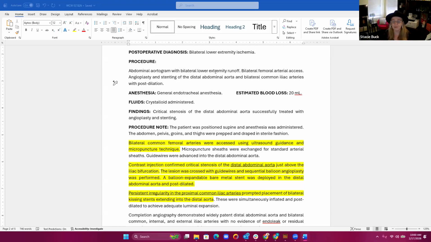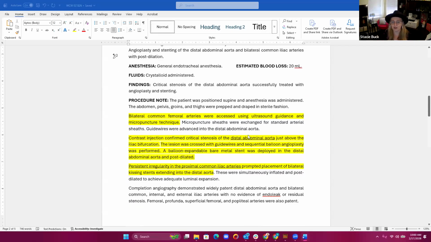Okay, so now we've established we're not going to assign our imaging codes. So now what do we do with our intervention? Now, again, here's where we're lacking some information in order to code our intervention. So we see that this stent was deployed in the distal abdominal aorta. Then we see in the proximal common iliac arteries, we have placement of bilateral kissing stents extending into the distal aorta. So this is the question: do we have separate and distinct lesions here, or do we not? Or is it a continuous lesion?